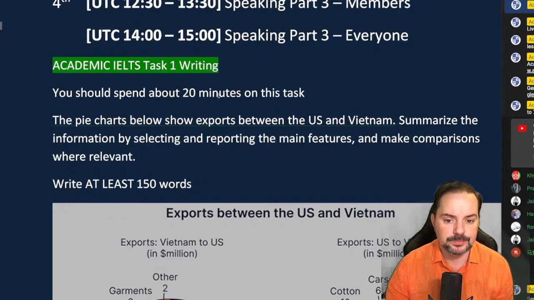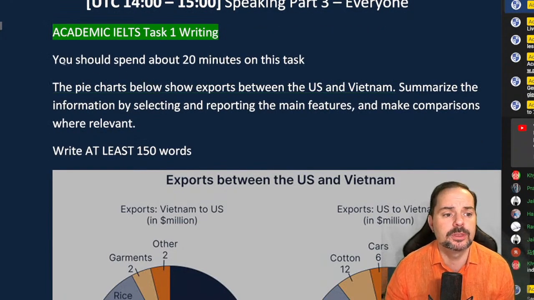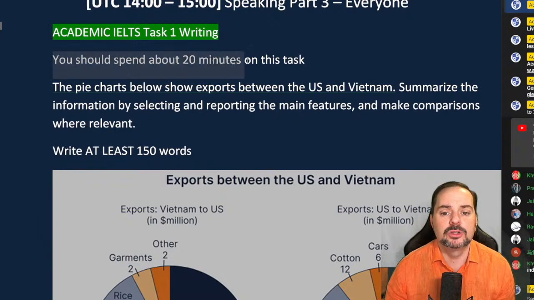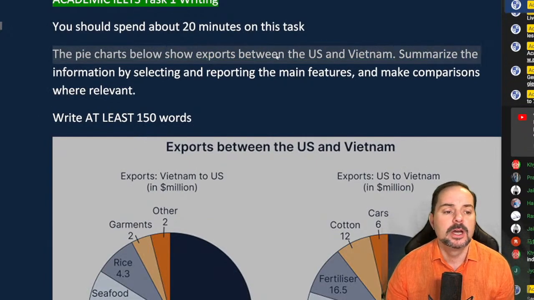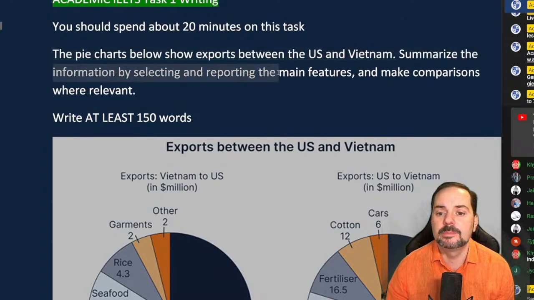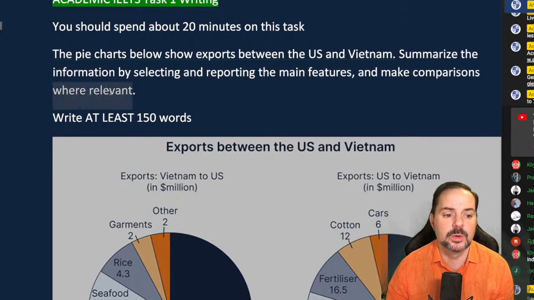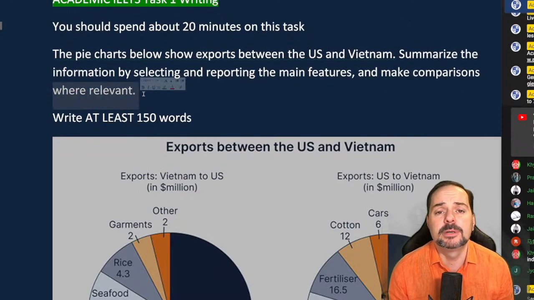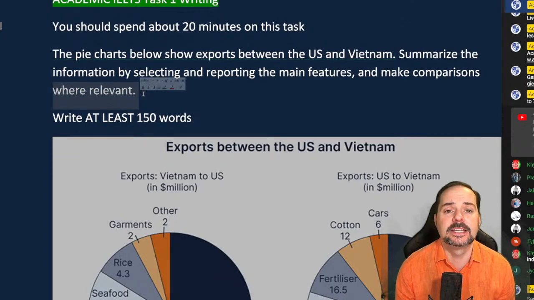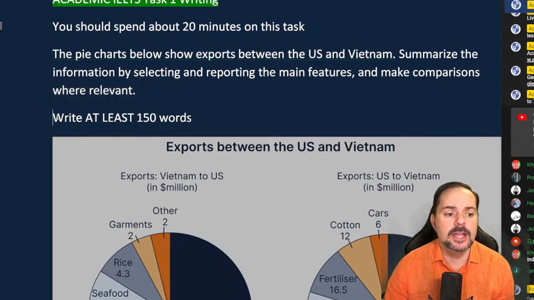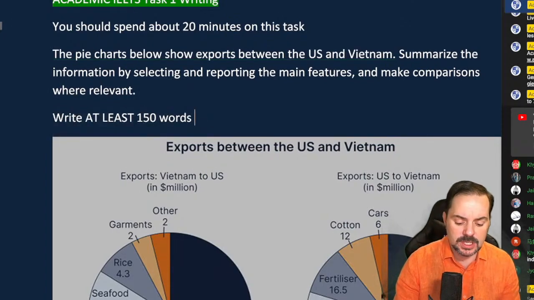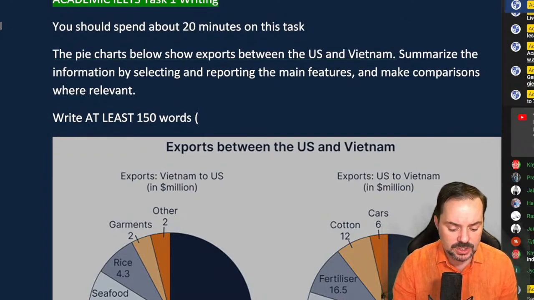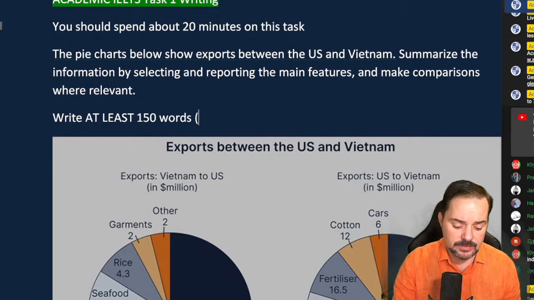Good morning, June. All right, so here we go. Let's read this question. Let's work through it. You should spend about 20 minutes on this task. The pie charts below show exports between the US and Vietnam. Summarize the information by selecting and reporting the main features and make comparisons where relevant. This is a very typical kind of question for academic Task 1. And you have to write at least 150 words. That's minimum. So just again, a reminder for those students that might be watching this for the first time and kind of getting an idea around this.